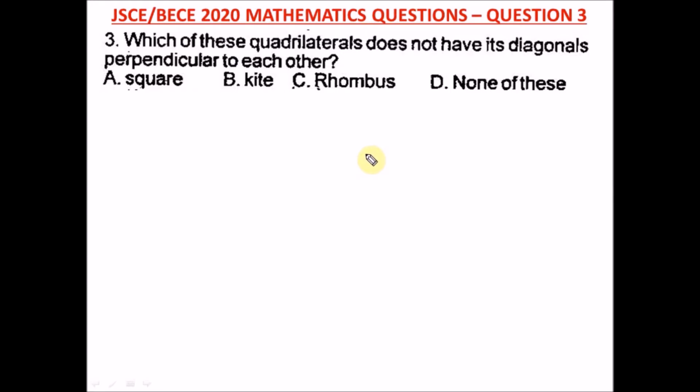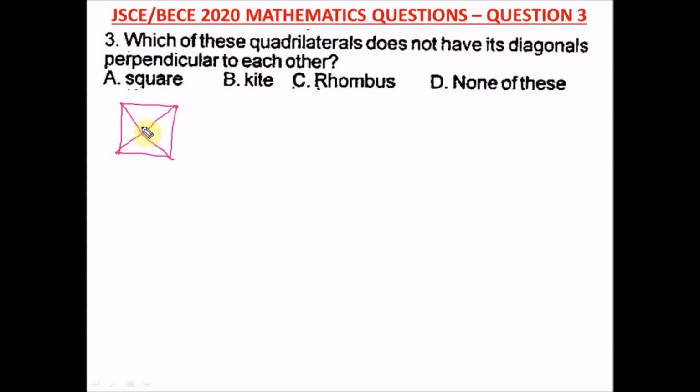Question 3 of the Junior WAEC 2020 mathematics past question, that's your BECE exam. It says, which of these quadrilaterals does not have its diagonals perpendicular to each other? Remember, what are the diagonals? They are, for the square, when you have a square like this, the diagonal is the line from this particular edge to this edge, and this edge to this edge.